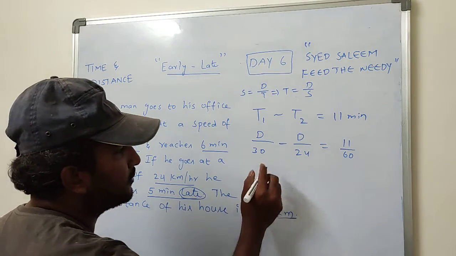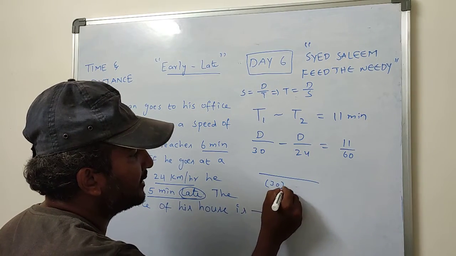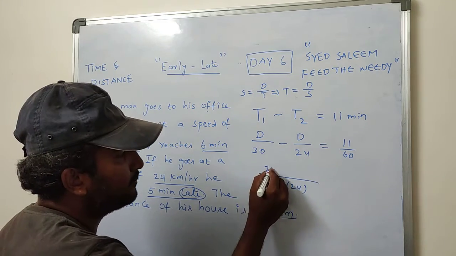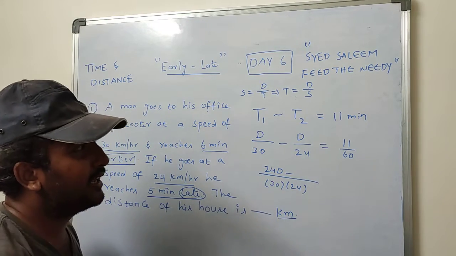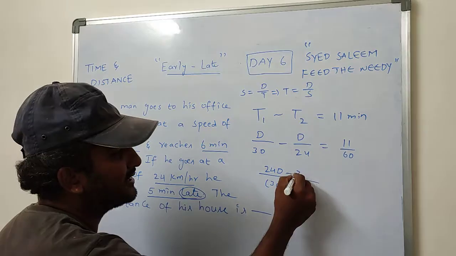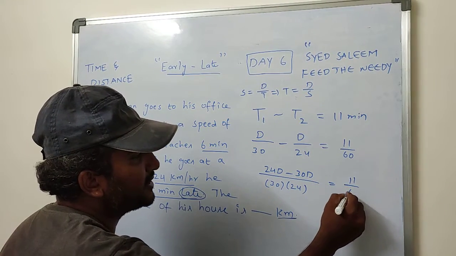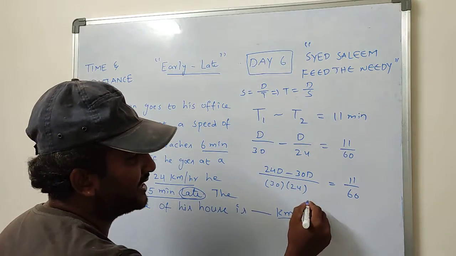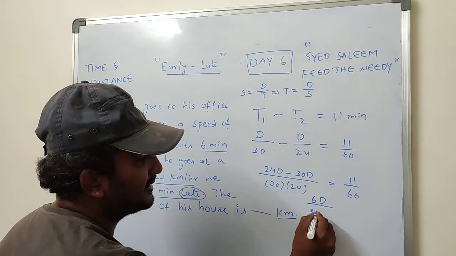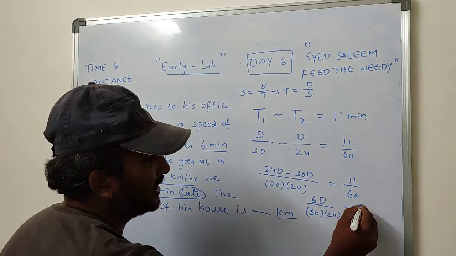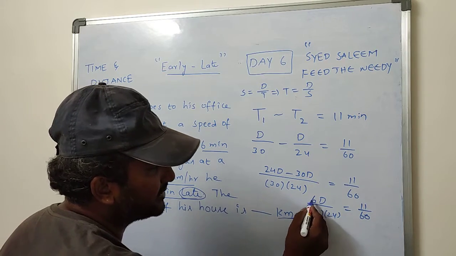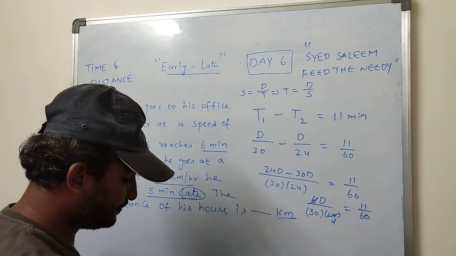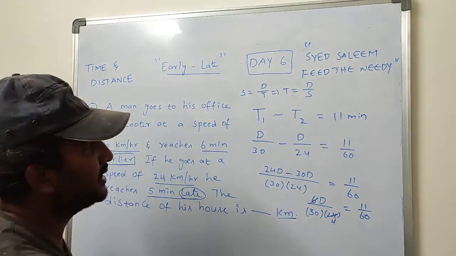Is it clear? Now what is the LCM? 30 into 24 is my LCM. 30 gets cancelled, then 24D. Difference of 24 cancel, 30D, which equals 11 by 60. Don't be confused, it is difference, not subtraction. What is the difference? 60 is the difference. 60 by 30, 24 is equal to 11 by 60. Now, what is D here?